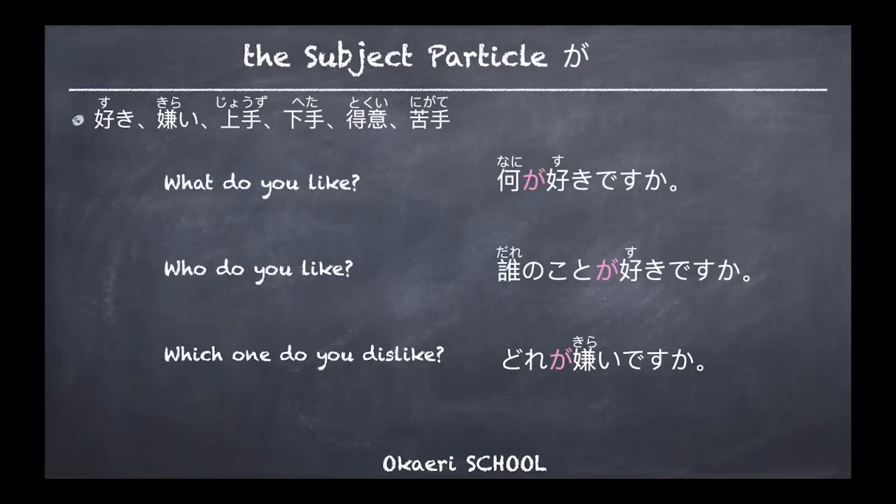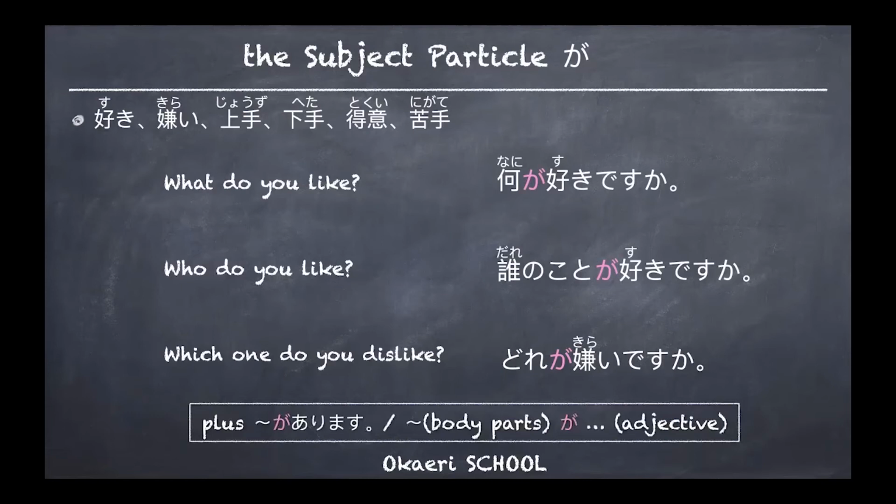Which one do you dislike? どれが嫌いですか? So whatever you use here, 上手、下手、得意、苦手、好き、嫌い, remember to put が after the subject. The same way, ~がある、あります. And we just learned these body parts, like describing people, body parts, plus が and adjectives. 髪が長いです。友達は目が大きいです。This が also requires が as a particle.